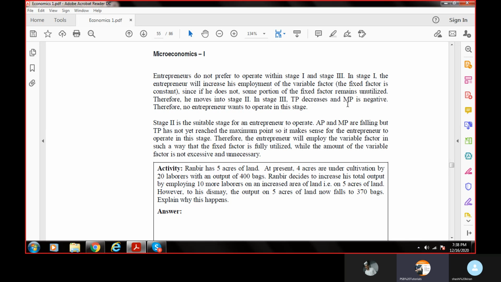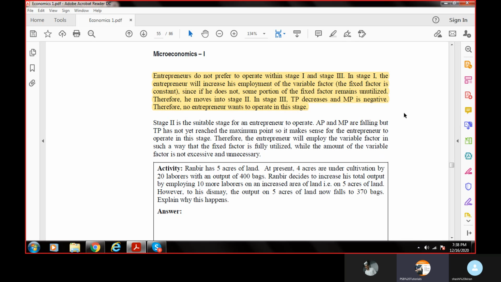Entrepreneurs do not prefer to operate within stage 1 and stage 3. In stage 1, the entrepreneur will increase his employment. Normally entrepreneurs do not prefer to operate in stage 1 as well as in stage 3. Stage 1, because it is increasing return, so they would like to employ more. If I am getting more return, my consumers are coming, my more revenue is coming.